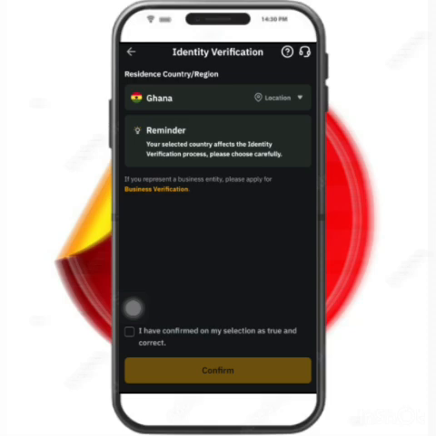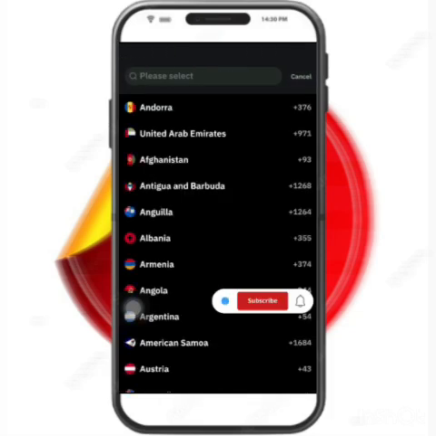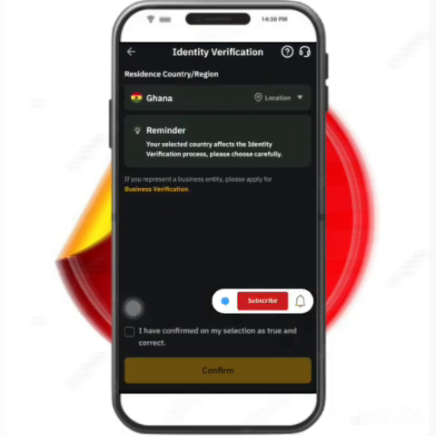So if you're not in Ghana, or if it happens to show a different location, just press on this and select your location from here. Simple. So it's a reminder, your selected country affects your identity verification process. Please choose carefully.